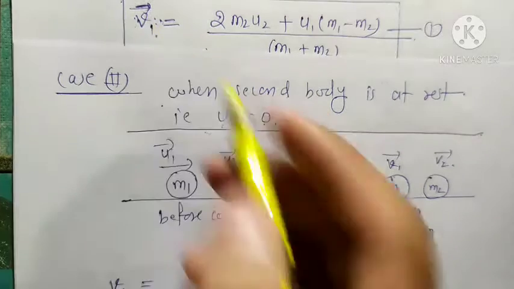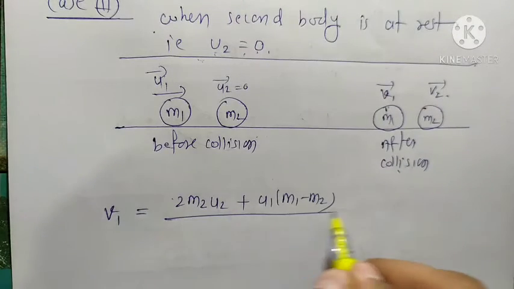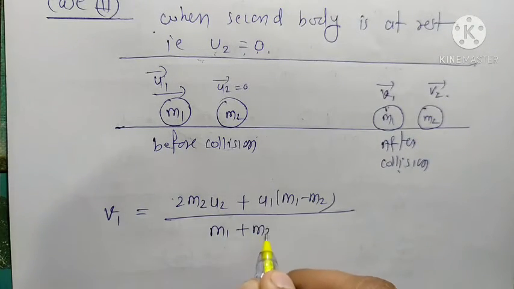Firstly we write v1 is equal to 2m2 u2 plus u1 (m1 minus m2) upon (m1 plus m2).